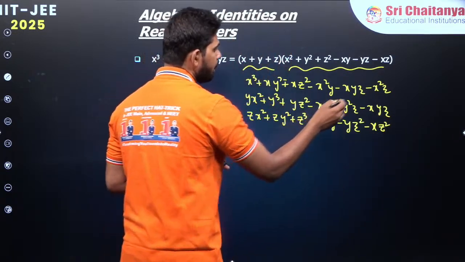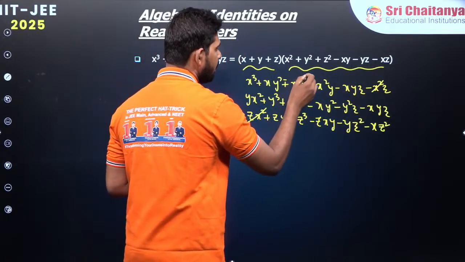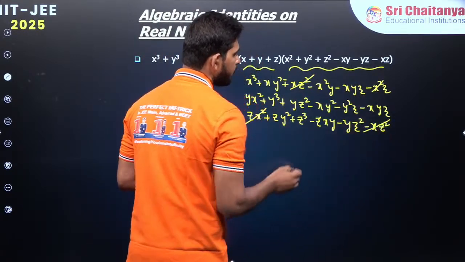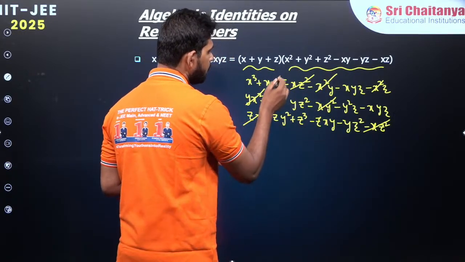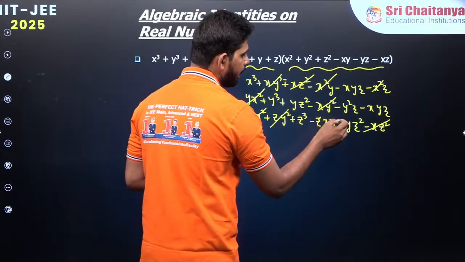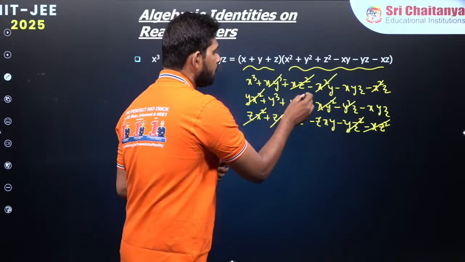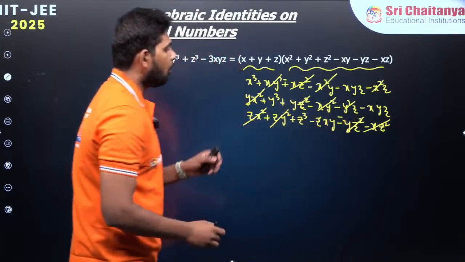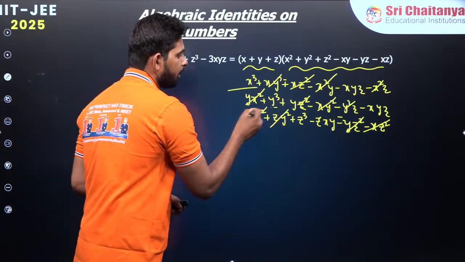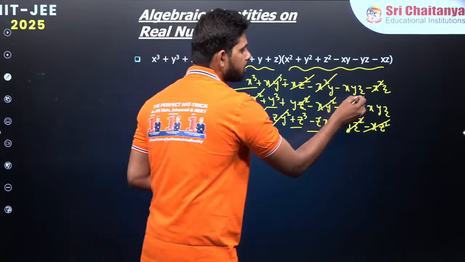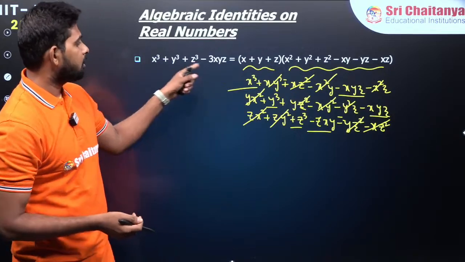Okay? So you can see that x square z is getting cancelled over here and here. Similarly, here xz square, here also xz square is there, and x square y, and xy square is getting cancelled with xy square here, and zy square is getting cancelled with z square y here. All these terms are getting cancelled. We are left with x cube, y cube and z cube, and here xzy, xzy, xzy. Adding all these things, you are going to get minus 3xyz. Right, so this is the identity over here.